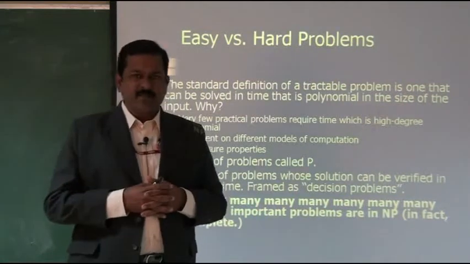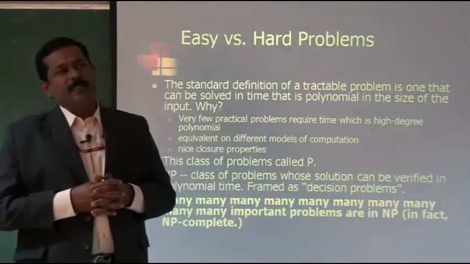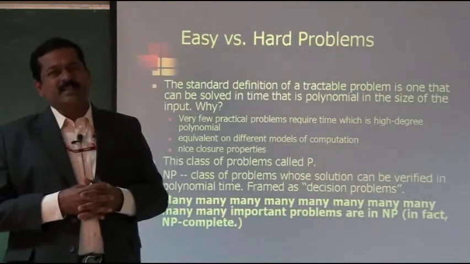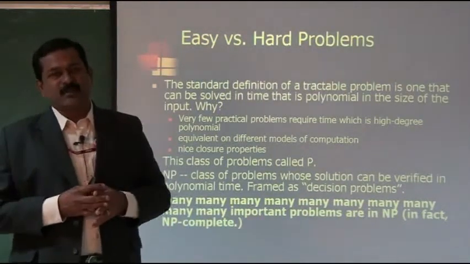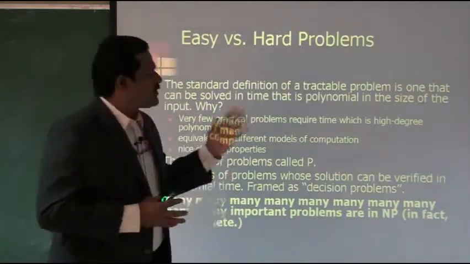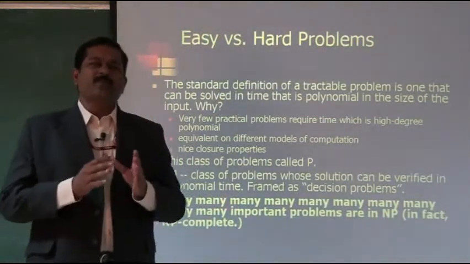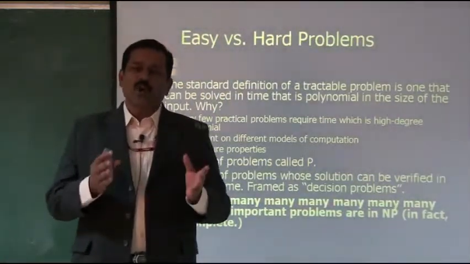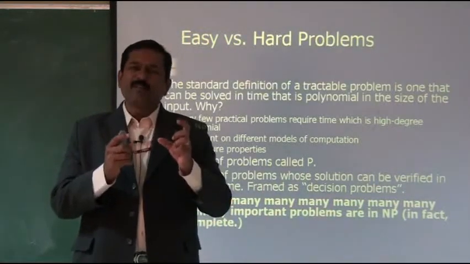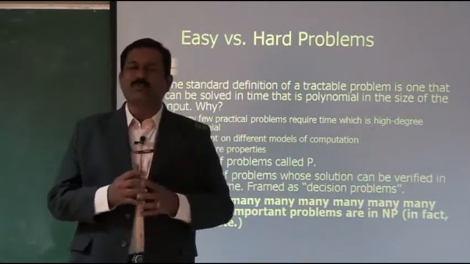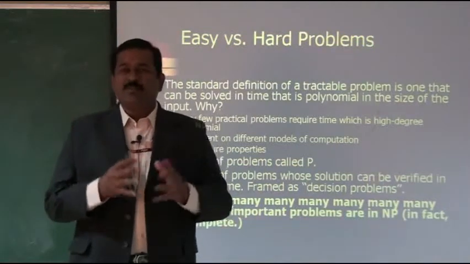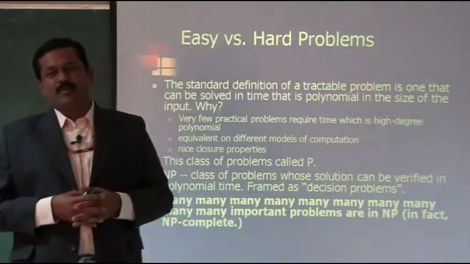In theory of computation there are two kinds of problems: one is easy problems, another is hard problems. What is an easy problem? If any problem can be solved within polynomial time, or within a very short span of time comfortably, that is called an easy problem.